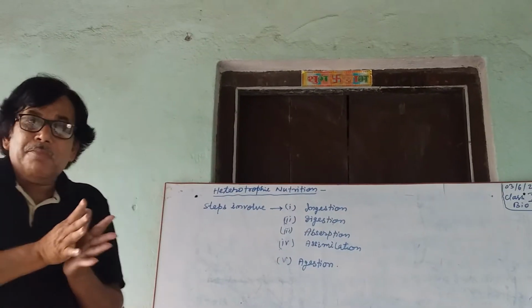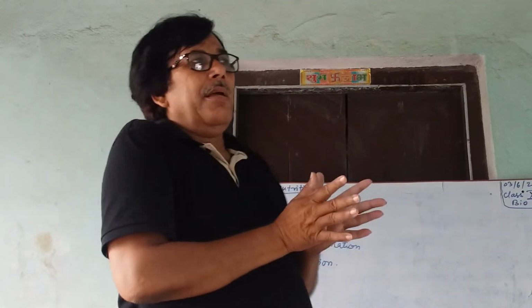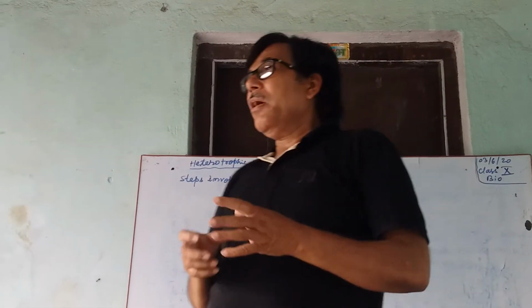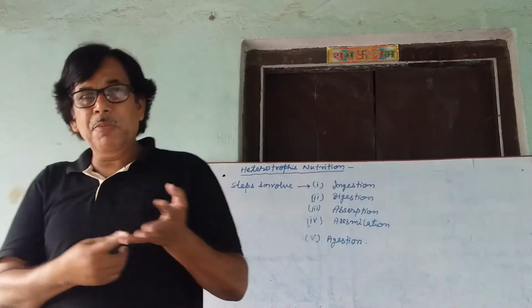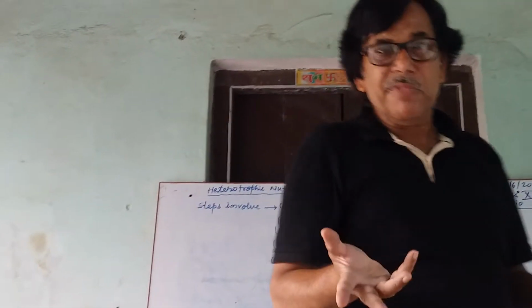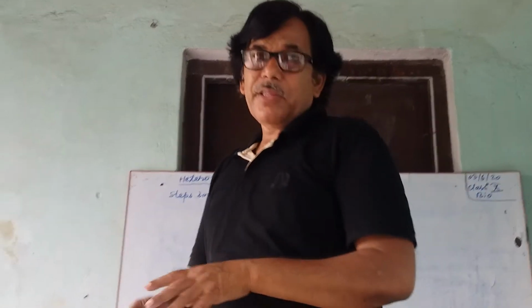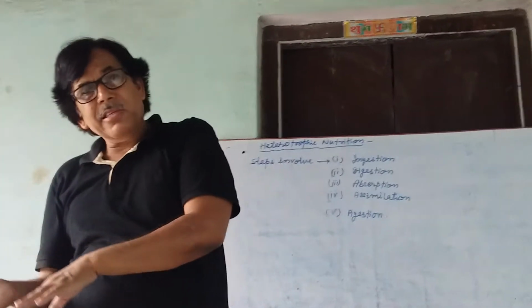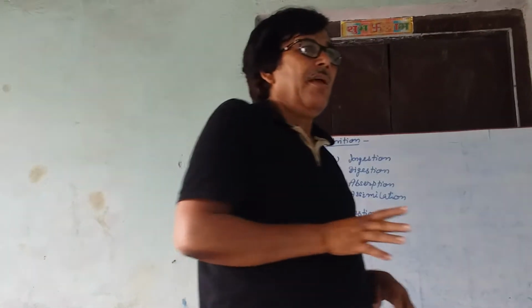The organisms that take their food by heterotrophic nutrition are either herbivorous, meaning plant eaters, carnivorous, meaning flesh eaters, or omnivorous, meaning they eat plants as well as the flesh of other animals.